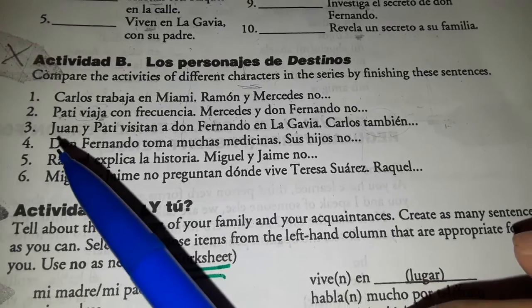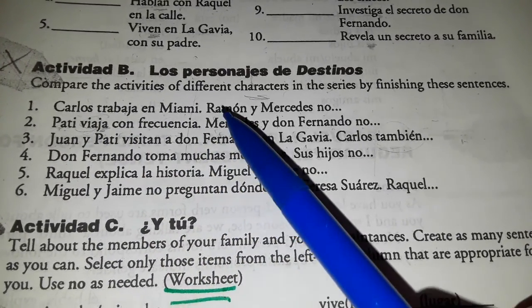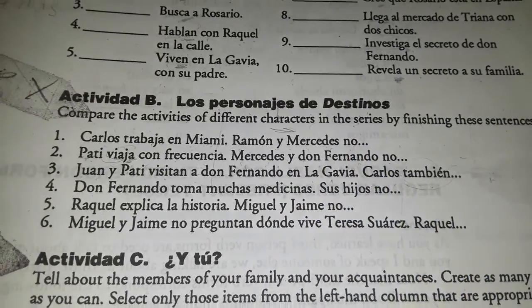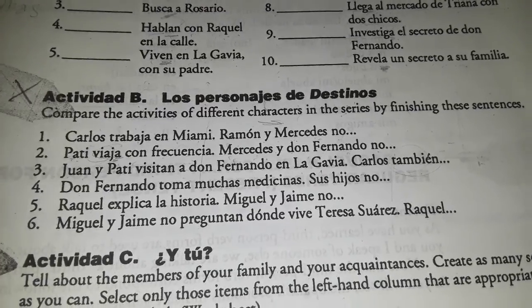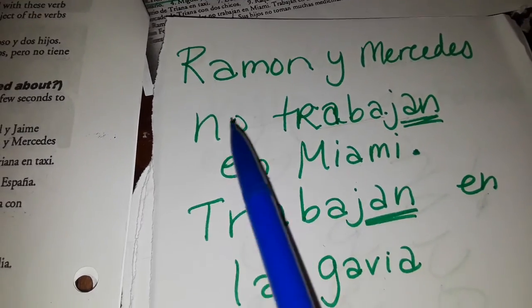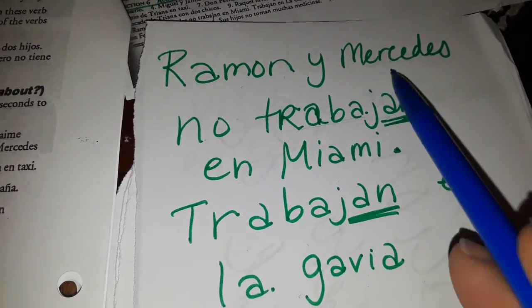I would appreciate that. All right, so Carlos trabaja en Miami. Ramón y Mercedes no trabajan. See that an? Because there's two.